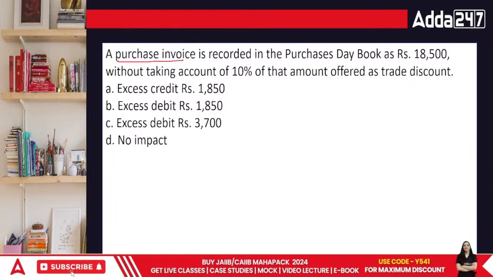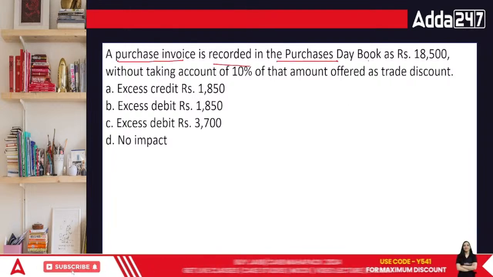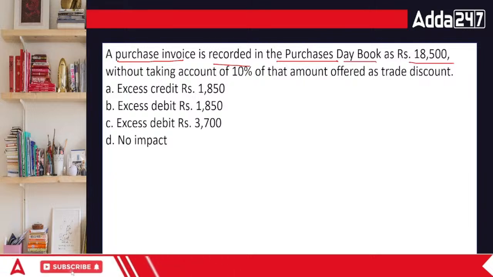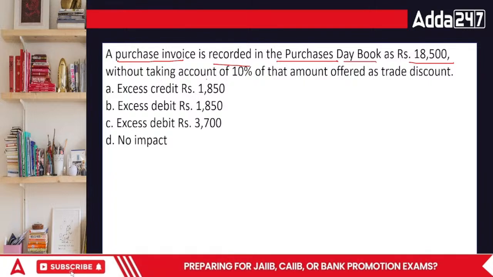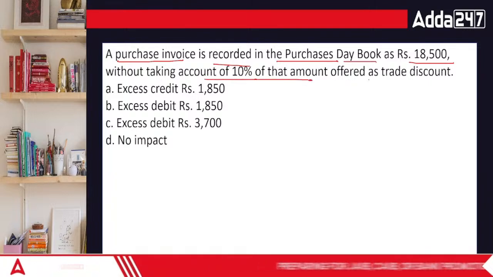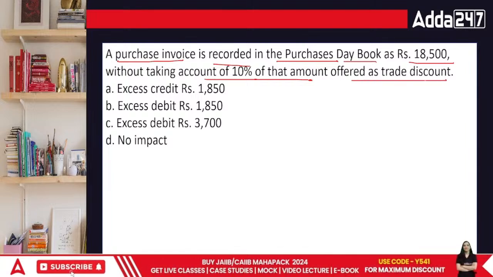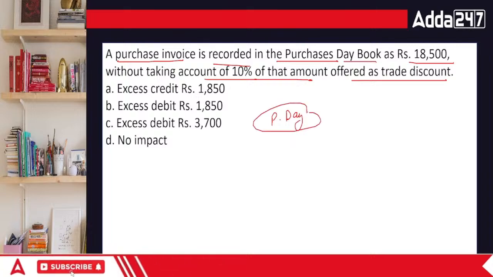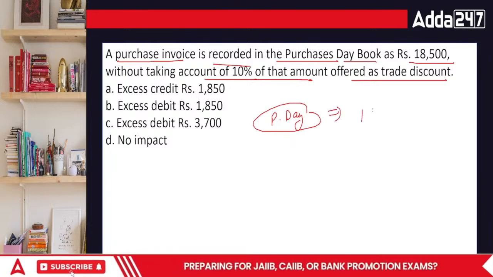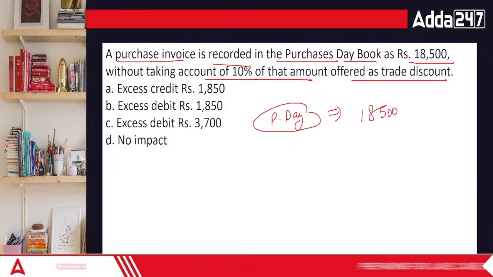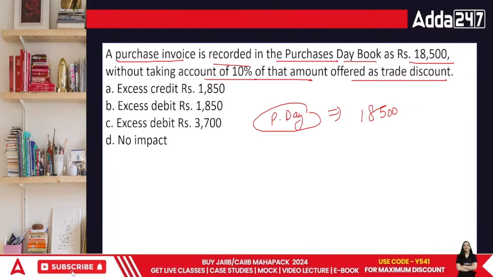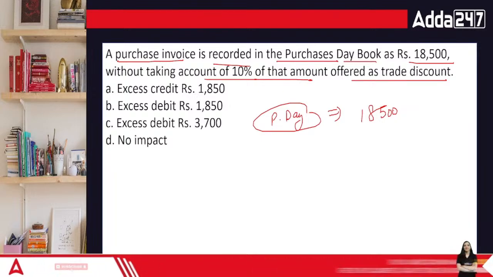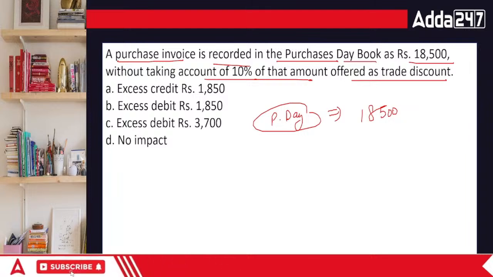A purchase invoice is recorded on the purchase day book at 18,500 without taking account of 10% of that amount offered as trade discount. The purchase day book, that means it's a subsidiary book, in which we recorded it as 18,500, but we forgot to record that we got a discount of 10%. So this discount has to be removed.